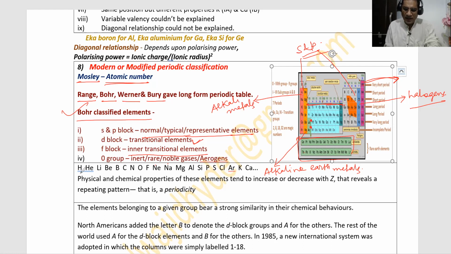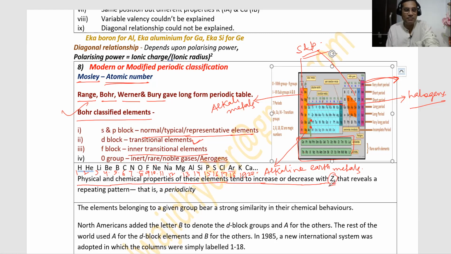Now yes, see here: hydrogen, helium, lithium, beryllium, boron, carbon, nitrogen, oxygen, fluorine, neon, sodium, magnesium, aluminum, silicon, phosphorus, sulfur, chlorine, argon, potassium, calcium. This is atomic number 1, 2, 3, 4, 5, 6, 7, 8, 9, 10, 11, 12, 13, 14, 15, 16, 17, 18, 19, 20. Calcium is 20. So as you move from left hand side to right hand side, with the increase in atomic number, Z is considered as atomic number. Now you won't be talking here about atomic weight because it is modern periodic classification, so that is based on atomic number.